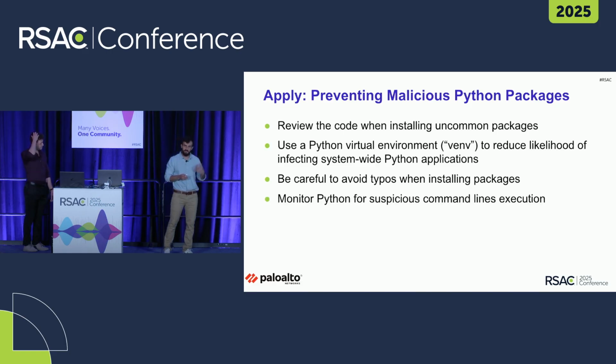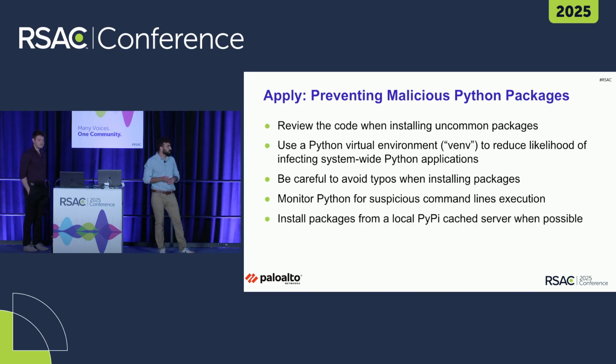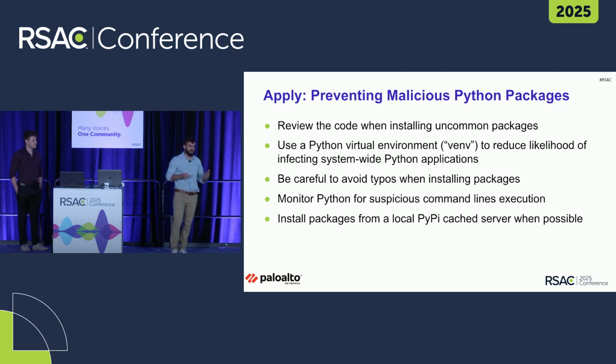Also, on the proactive side, it's important to monitor, as we saw in the previous slide, for suspicious activity originating from the Python process. And when possible, in your organization, you can always choose to manage a cached Python server. What I mean by that is that you can take a cache server locally in your organization, pre-audit specific versions that you need for your Python projects to work, and that way your developers won't have to connect to an external resource each time they want to install a package, but rather install it from this local cache server.